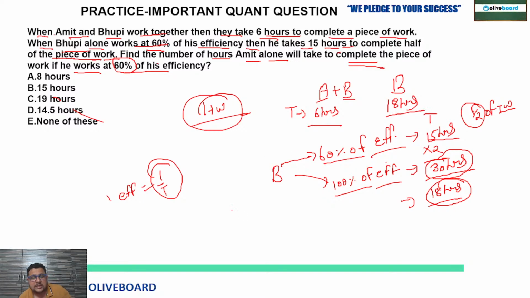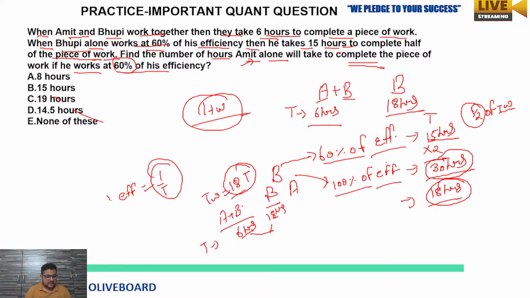So now we know two things. A plus B is completing the work in 6 hours, and B is completing the work in 18 hours. Do we know about A? Because they are asking about Amit. A means Amit. Amit alone will take how long to complete the piece of work if he works at 60% of his efficiency. So first of all we need to find out the efficiency. We know the time: 6 hours taken by Amit and Bhupi together, and Bhupi alone takes 18 hours. So just take the LCM of their times, that is going to be your total work, that is 18. 18 means 18 cups of tea. Just think about it, because no such work is given, you just have to imagine. Take the LCM of 18 and 6, so it will be 18.